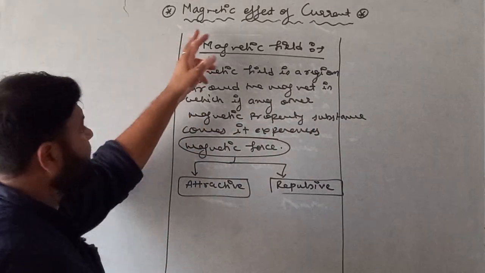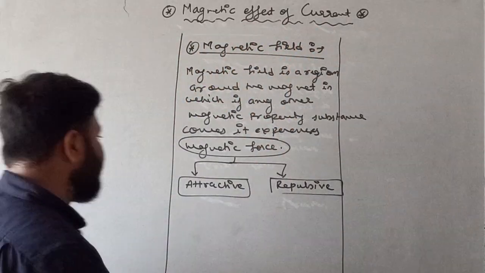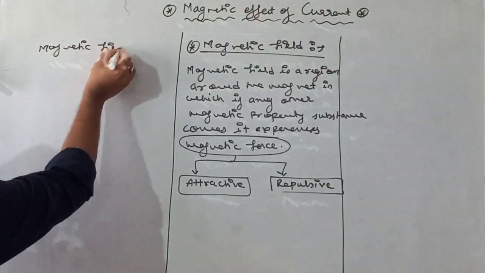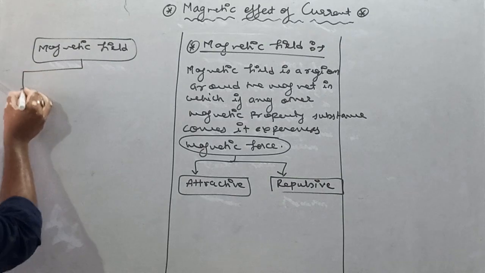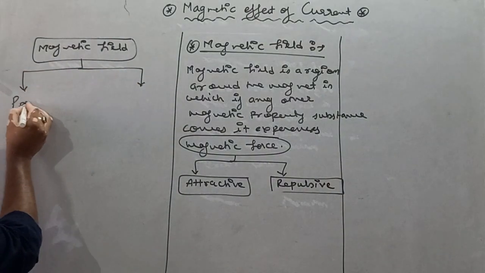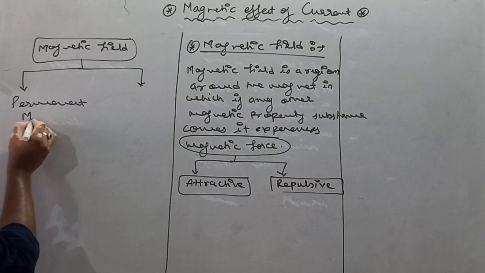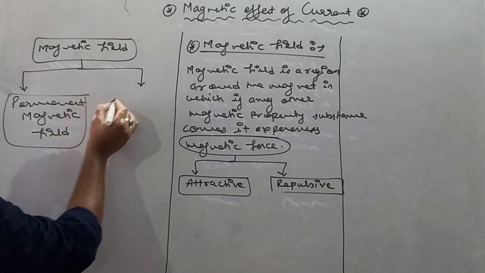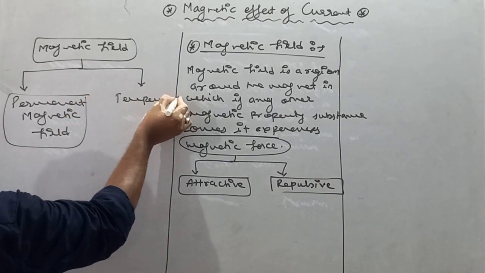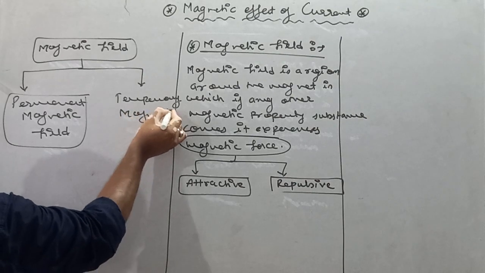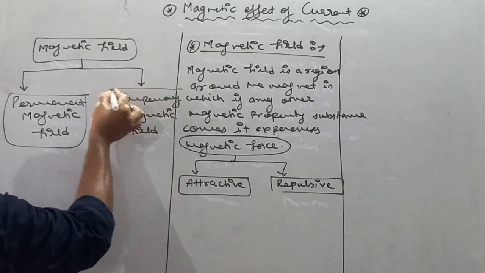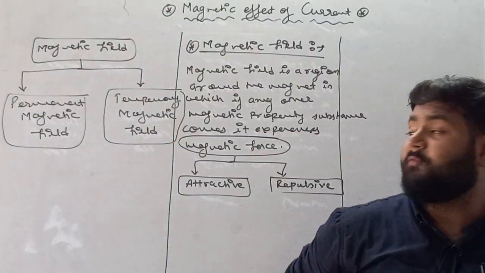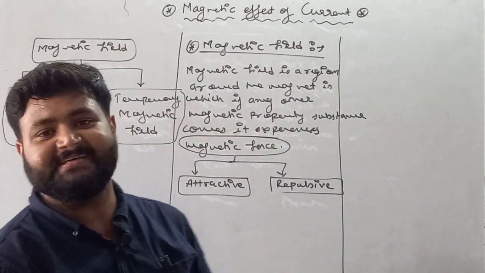We are discussing, my dear student, magnetic effect of current. See, magnetic field is basically of two types. One is permanent magnetic field and second is temporary magnetic field.